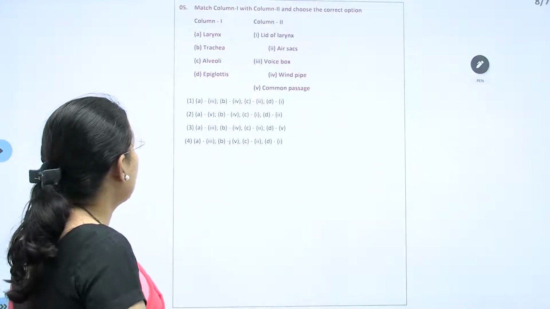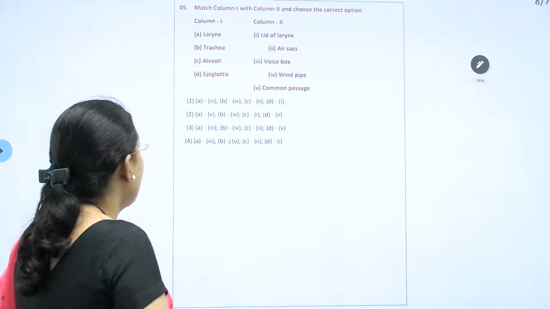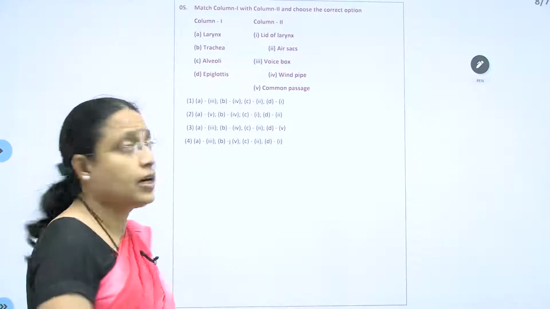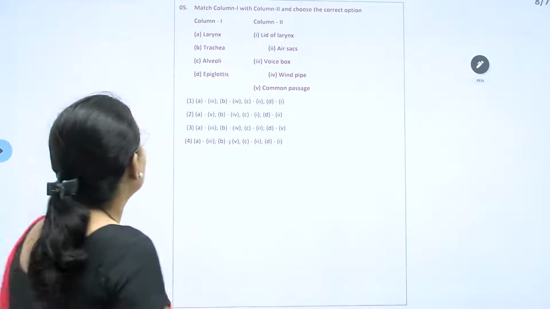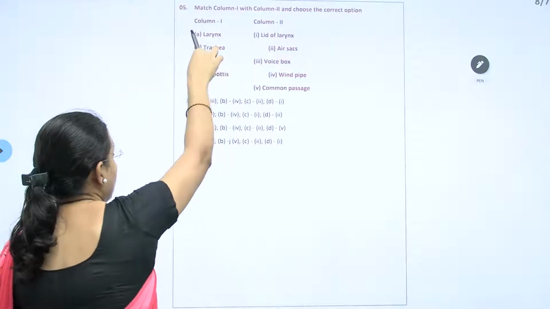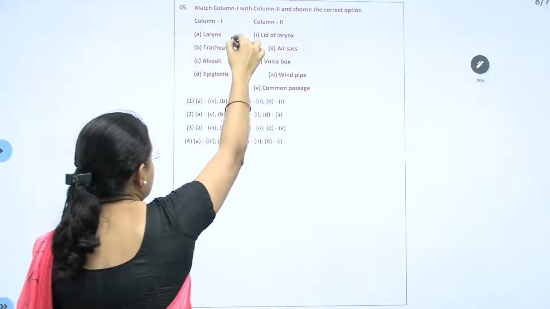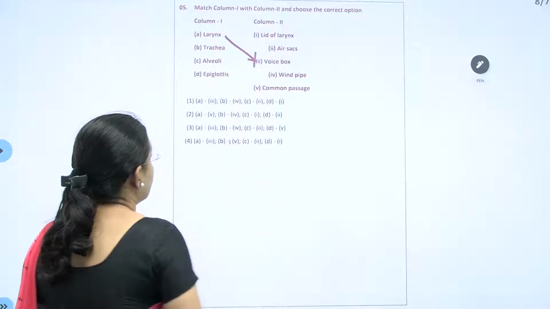Here, column 1, they have given the parts of the respiratory system, and column 2, description about those respiratory system parts. Now, which are those? Say, column 1, here, larynx is there. Larynx is called voice box.